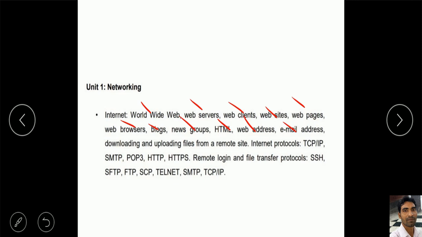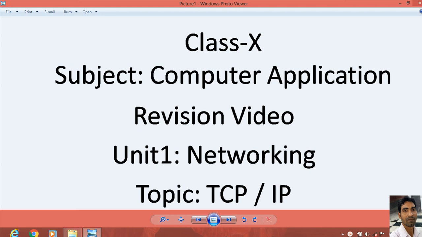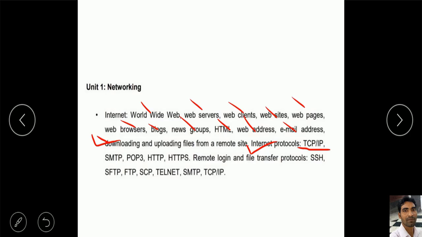Today I will tell about downloading and uploading files from a remote site, and the second topic, internet protocols. So students, in the first video I will talk about internet protocols, that is TCP IP, and then in the second video I will talk about this downloading and uploading files from a remote site. Let's proceed.